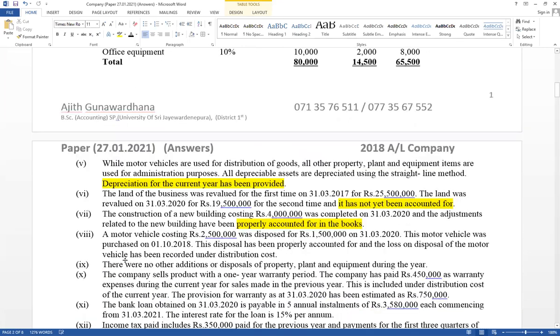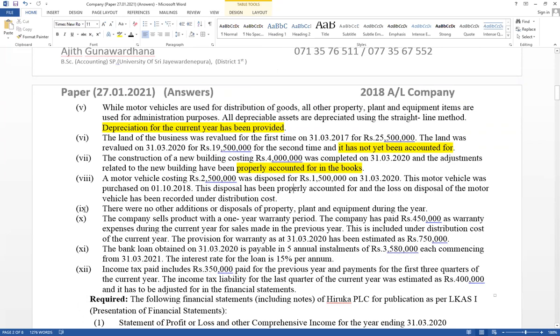Right, next one. Additional 9th one, think about. There were no other addition or disposal of property plant equipment during the year. No other addition. Right. 10th one, relevant for warranty. Trial balance is given. Provision for warranty count, opening balance also. As well as 11th one, relevant for bank loan. Bank loan. Also like a leasing.